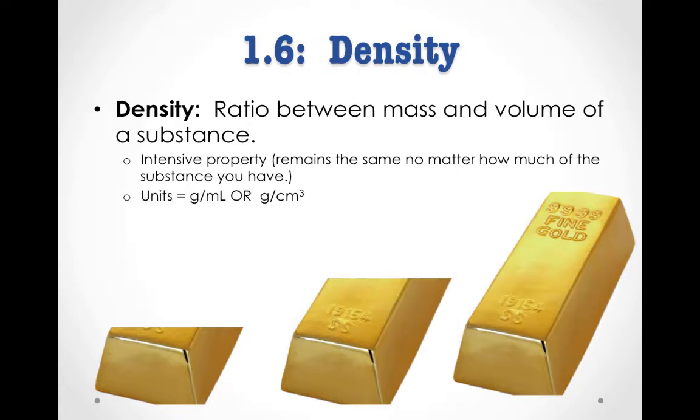And you might have noticed from that example that the units for density are generally grams per milliliter, or grams per cubic centimeter. As you may recall, milliliters and cubic centimeters are the same thing. Let's think about what this means.